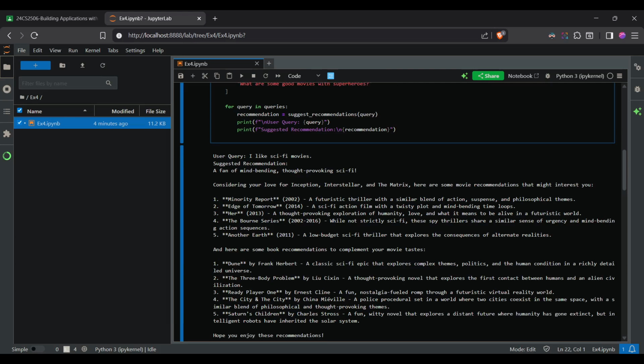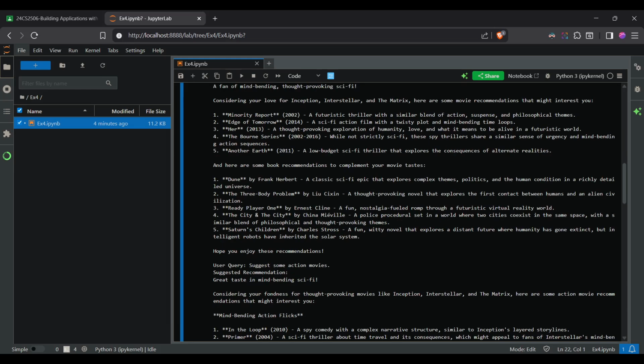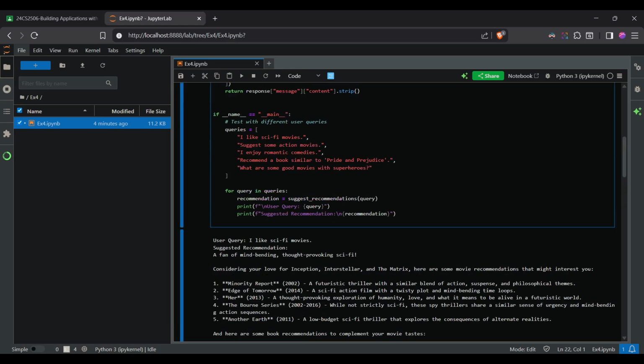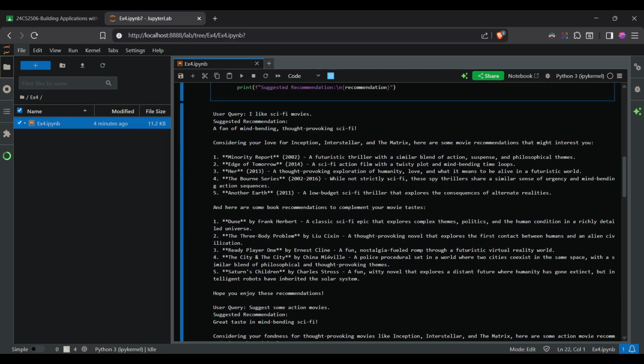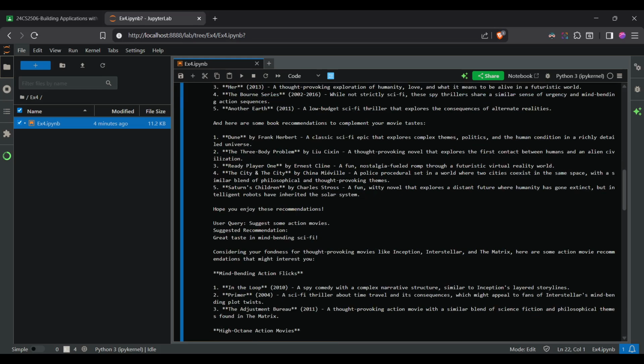So it started giving recommendations like sci-fi movies, for a fan of mind-bending sci-fi. It gave us a very nice title, and a few movie recommendations, like this one, Inception, and what it is about. Next, if you want new book recommendations, these are books, who the author is, and what the book says. And hope you enjoy these recommendations.